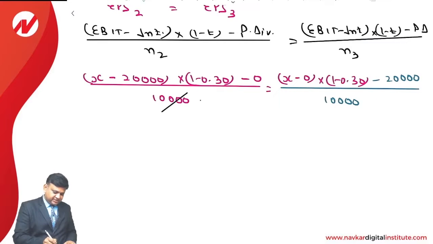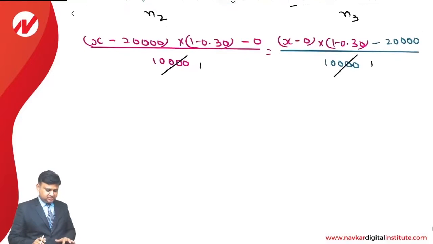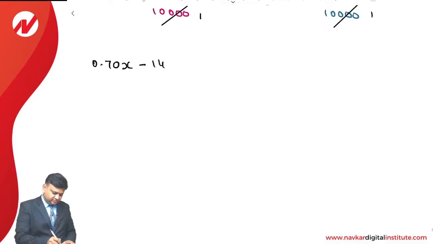Number of equity shares are cancelled over here and number of equity shares are cancelled over here. Okay, 10,000 is cancelled on both the sides. 1 minus 0.3 is 0.7. 0.7 into x is 0.7x. 20,000 into 0.7, that comes to 14,000.